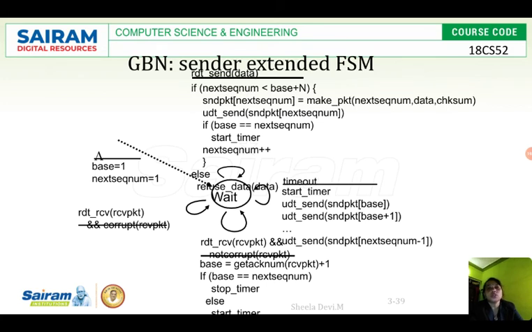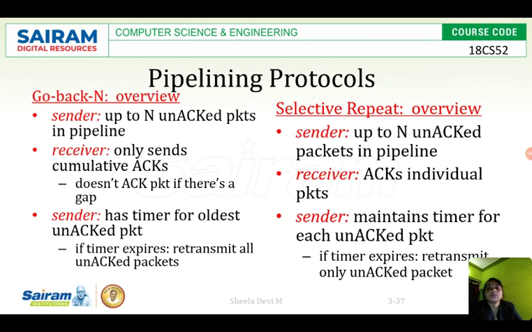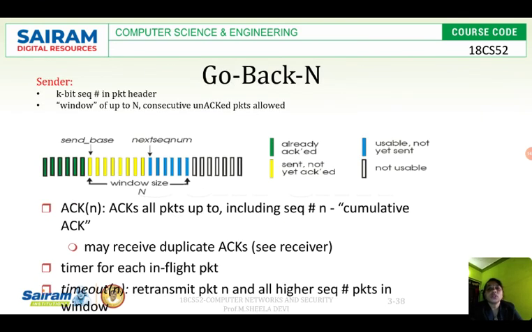Then what should it do? It has to go for the next data transmission. Base is equal to get acknowledgement number of received packet plus 1. So for however many packets it is getting, the base should be incremented. That is why plus 1. So if I get the acknowledgement for packet 0, then base will be incremented from packet 0 to packet 1.